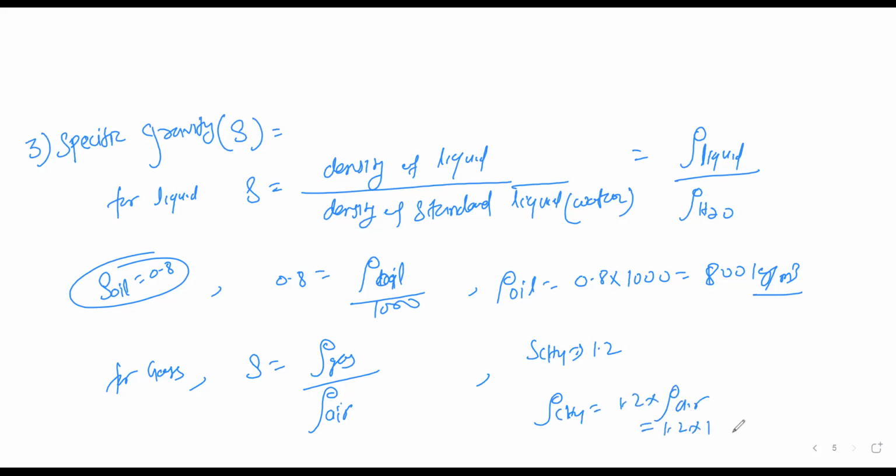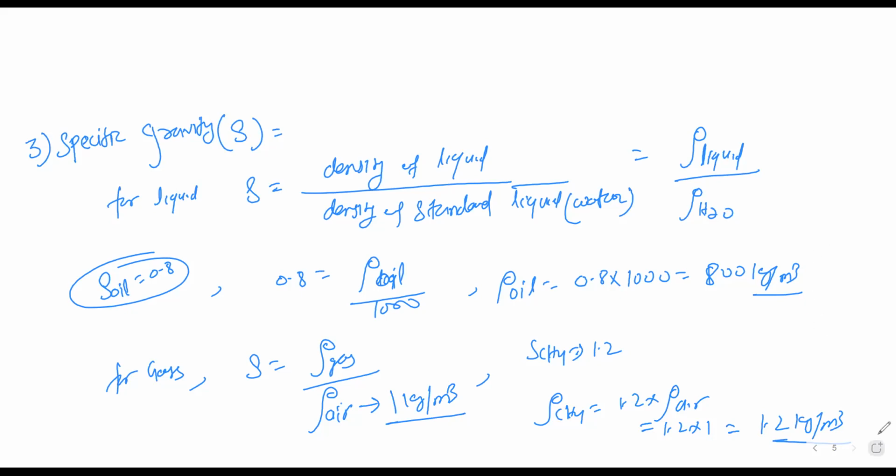And the density of air is given as 1, because you remember that the density of air is always 1 kg per meter cube. So substituting that, it's 1.2 kg per meter cube. So that is the density of CH4. Here you remember that the standard liquid is water and the standard gas is air.